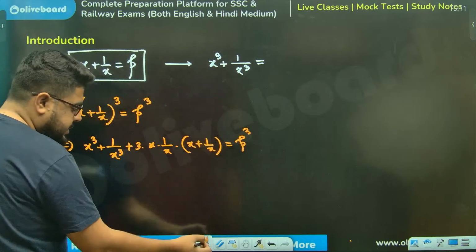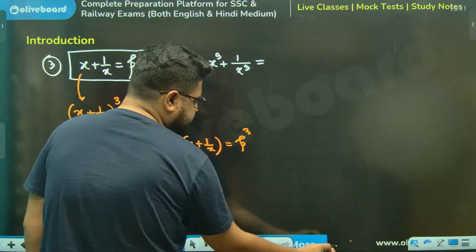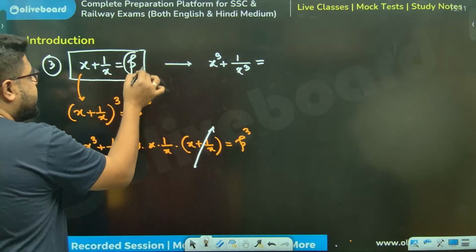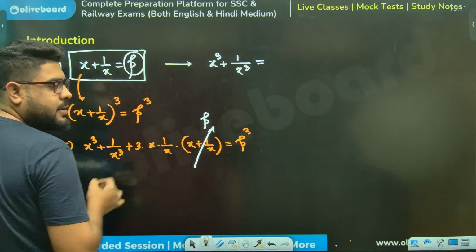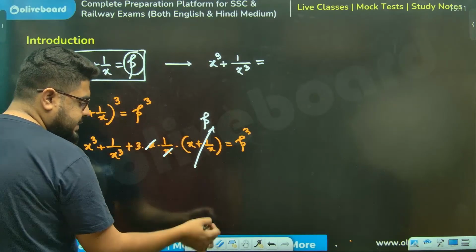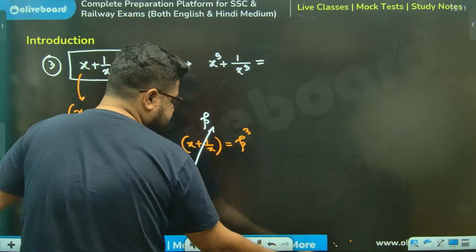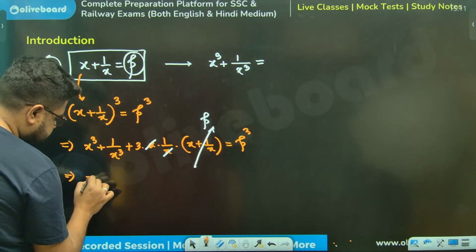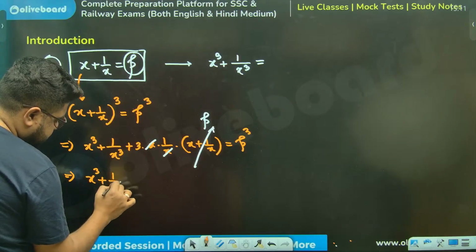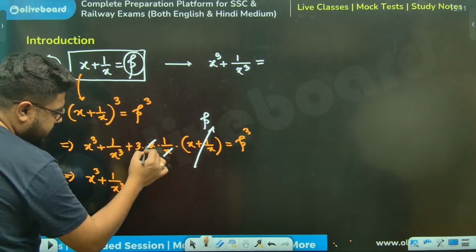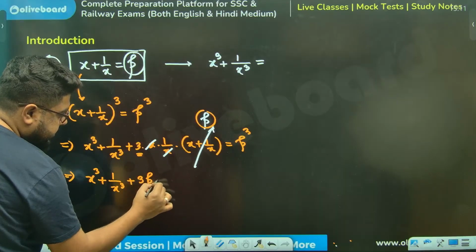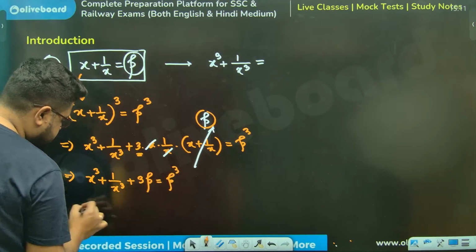One more thing: x plus 1 by x is equal to p only, so you put p. And x and 1 by x cancel with each other. So ultimately, what are we left with? x cube plus 1 by x cube plus 3p, which is equal to p cube.